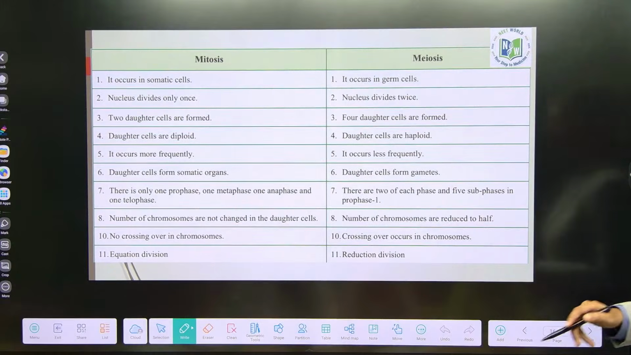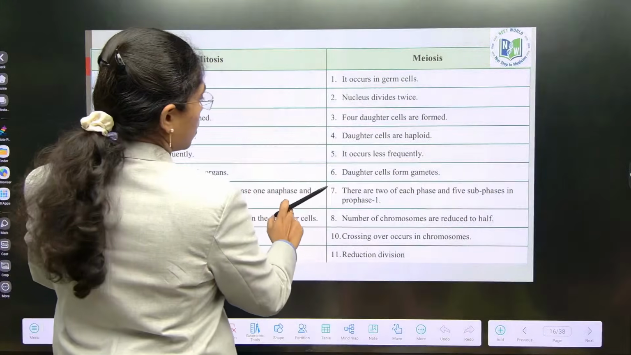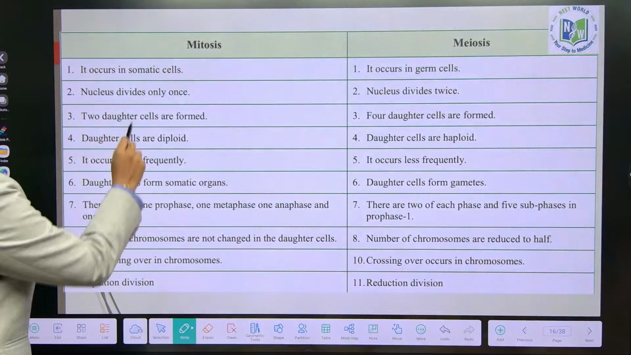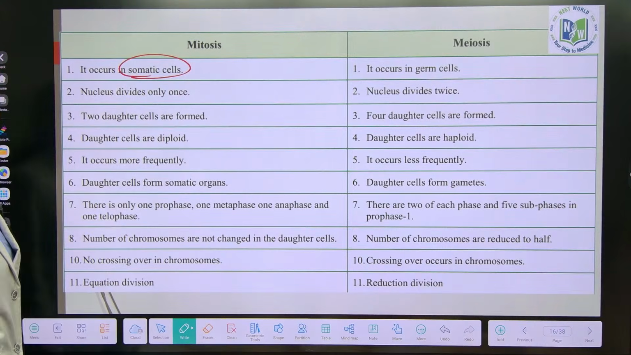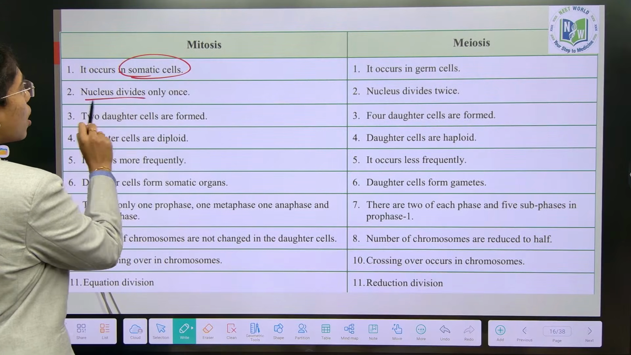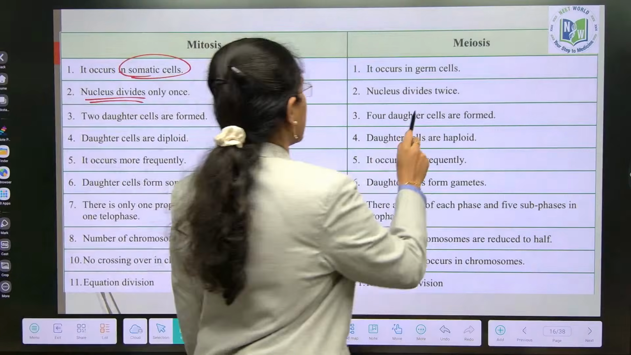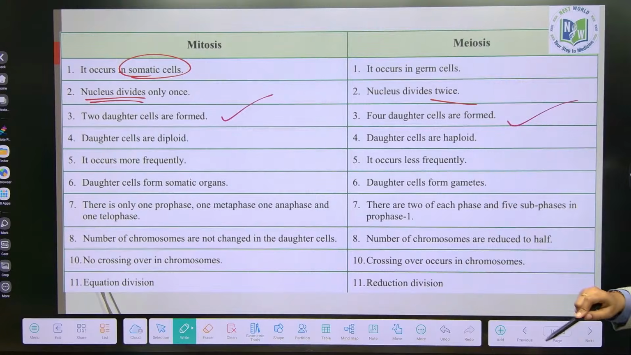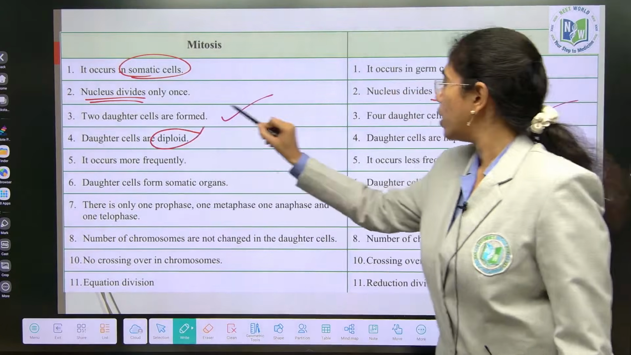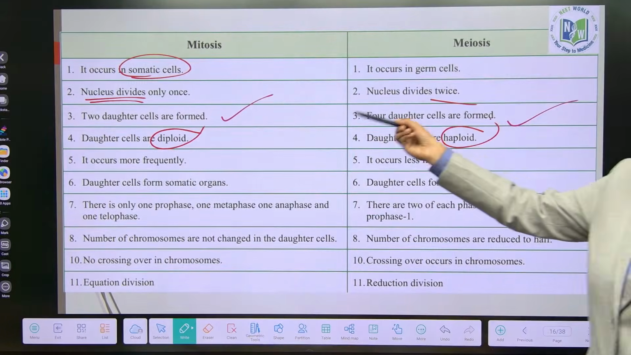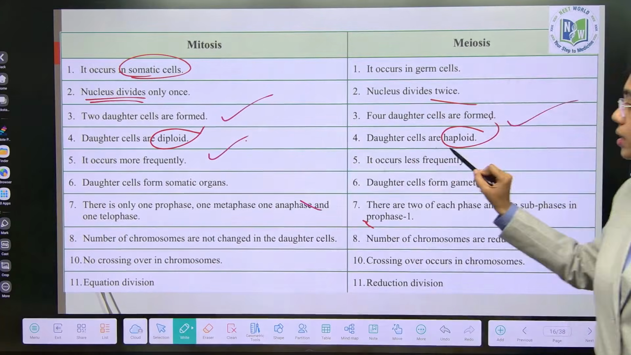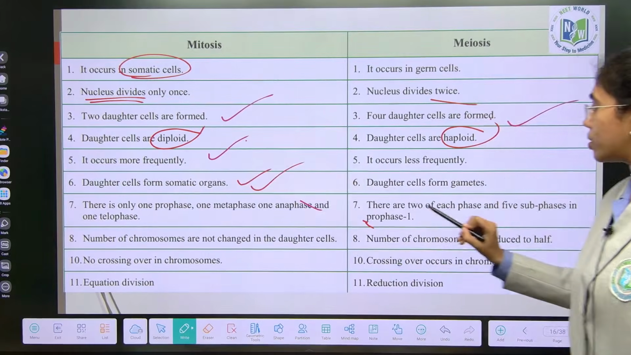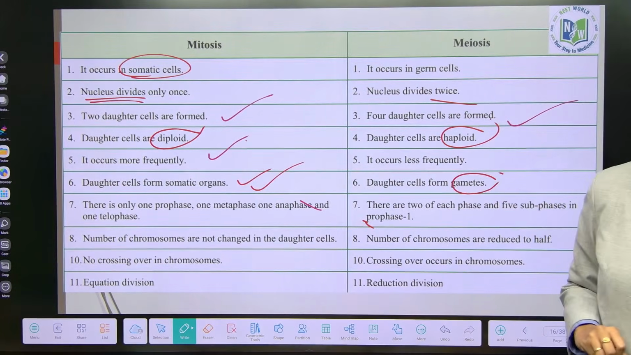Now, major differences between mitosis and meiosis. Mitosis occurs in somatic cells, meiosis in germ cells. Nuclear division occurs only once here, twice here. At the end, how many daughter cells are formed? Here, how many are formed, ma? Daughter cells are what ploidy? Here, cells will divide more frequently, right? Only germ cells, so less frequently. Occurs in somatic organs. Here, for the formation of gametes.